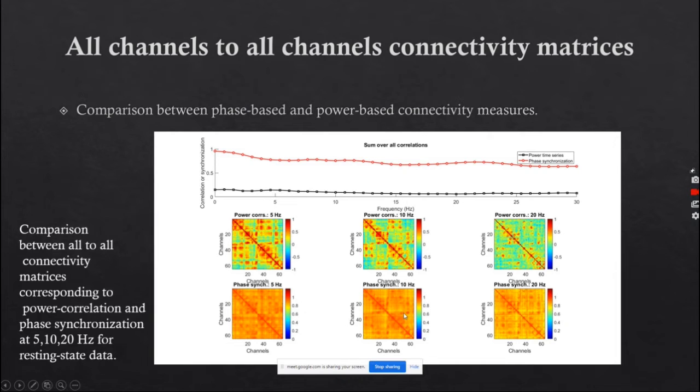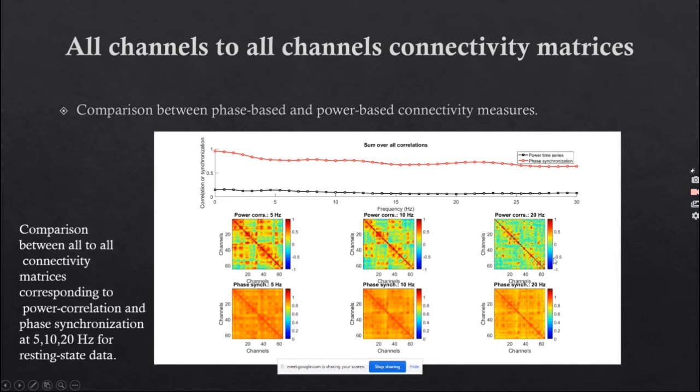So we can conclude that the brain is very dynamic in nature, and its connectivity inside the brain changes very rapidly. We can see that phase-based synchronization is almost independent of power-based correlation. So we can conclude that power correlation and phase synchronization are independent in nature.